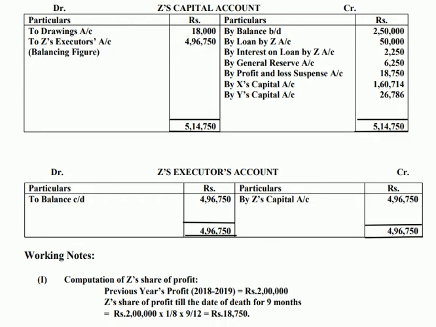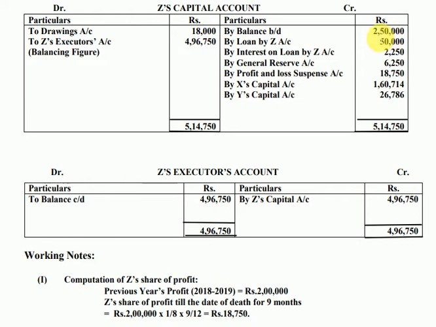Now that we have discussed gaining ratio, share of retiring partner's goodwill and its treatment with the journal entry, and also the working notes for his share of profit as well as interest on Z's loan, we are finally ready to prepare Z's capital account. We bring down his capital by balance b/d 2,50,000. This comes from the balance sheet. For bringing down the capital from balance sheet, there is no journal entry.